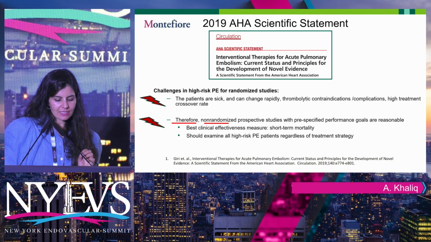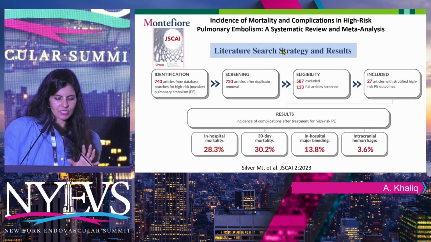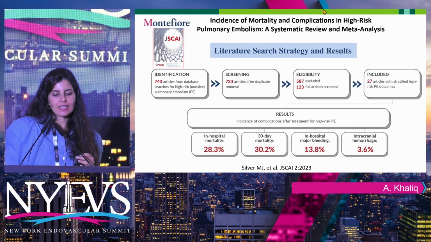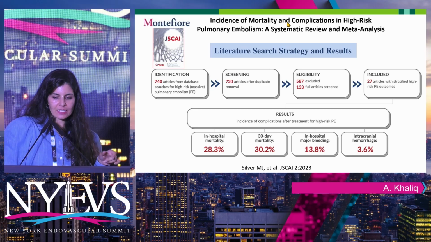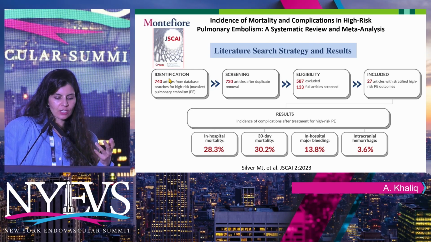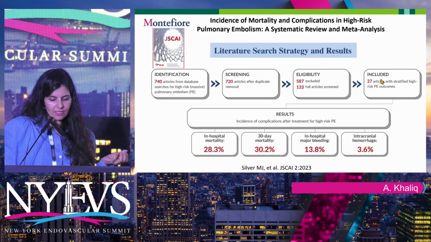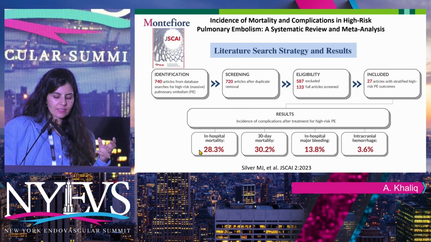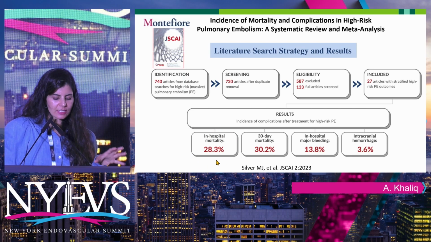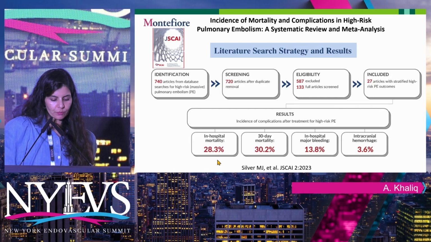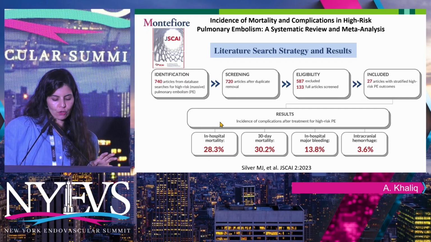So what they did was look at this, which is actually also a very excellent meta-analysis that looked at complications and mortality in all the high-risk patients in about 750 articles they identified, and eventually they included 27 of these. And as you can see, this number here is relevant. I'll tell you in a minute why. The in-hospital mortality of these patients, even with current day practices, although mostly lytic-based practices, I should say, remains of the order of 30%.